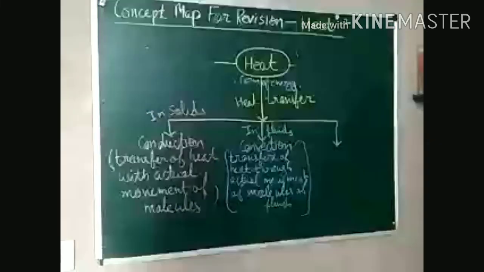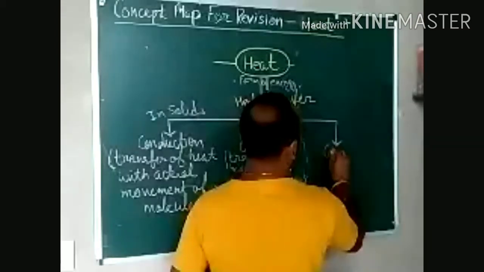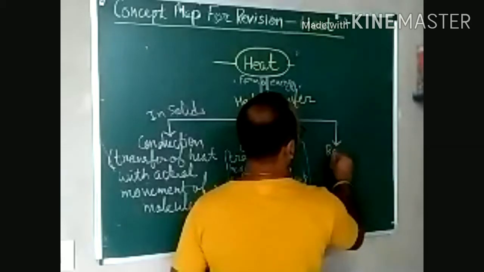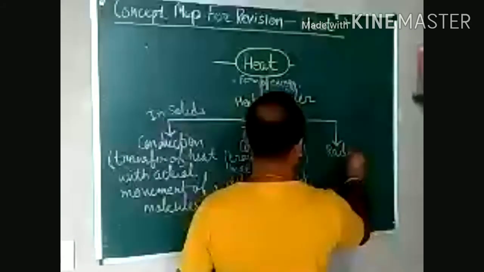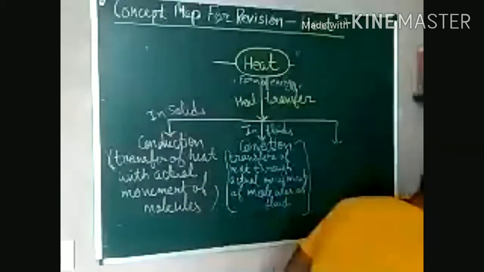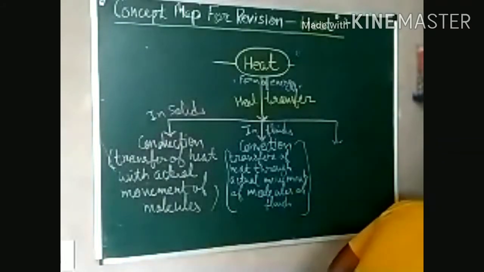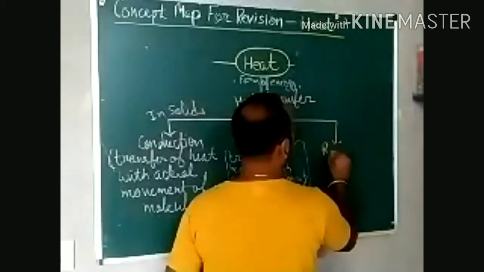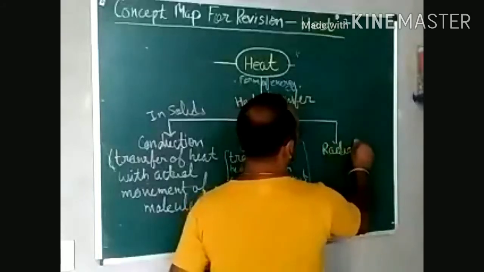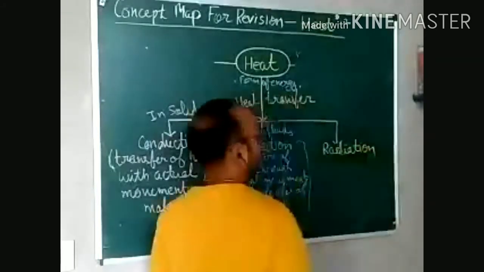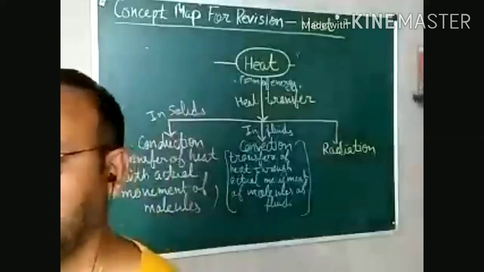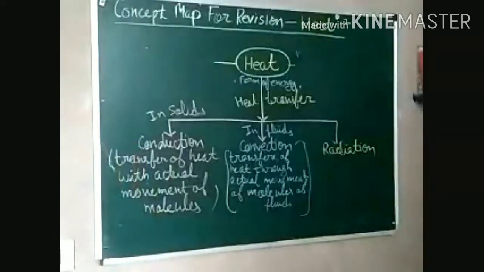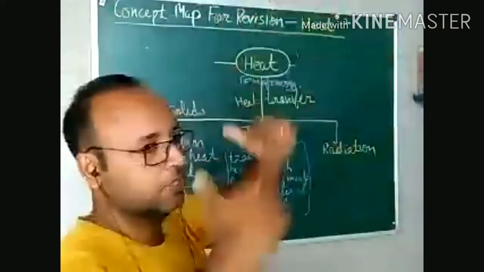Third is radiation. Radiation, we have already discussed the mode of this transfer of heat. Radiation is transfer of heat without affecting the medium, like we are getting the heat of the sun sitting here on the earth.